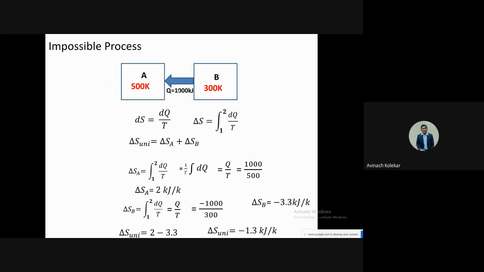If you are near the ideal conditions, meaning you have reversible processes, then the entropy change is less. But if the entropy change is more, then you are much away from the ideal conditions. Your irreversibility is more. So this is the use of the entropy concept.